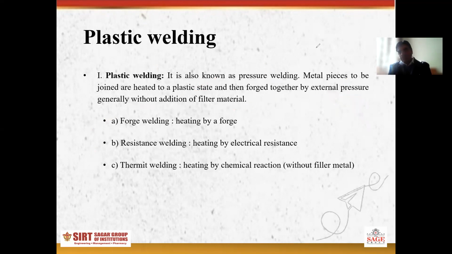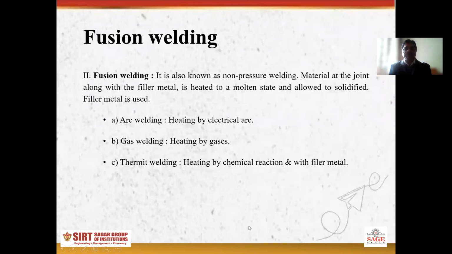Now, after this, the second type of welding is fusion welding. In fusion welding, the material at the joint along with the filler material is heated up to a molten state.